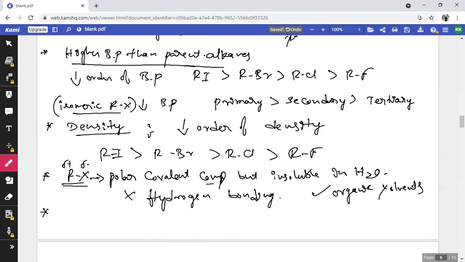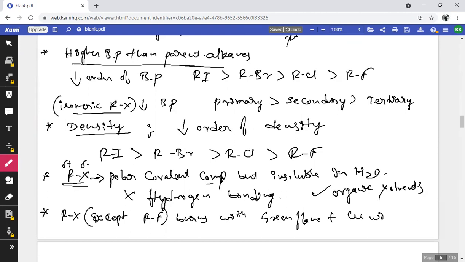Then, if you consider one more important physical property, alkyl halides except alkyl fluorides burn with a green flame. So any type of alkyl halide you will consider except the alkyl fluoride, all those remaining alkyl halides burn with the green flame when interacted with copper wire.